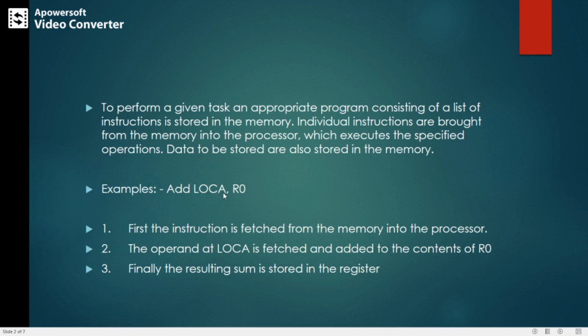But the content of location A will be equal to 2 itself. The content of location A will not be modified even after executing the instruction. This is the source and this is the destination. Only the value of R0 will be modified. After executing the entire instruction, the sum is stored in the register R0.